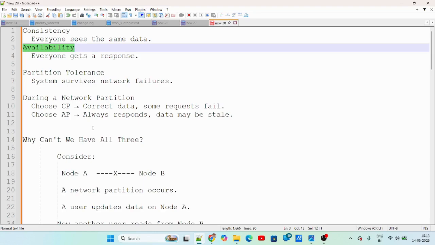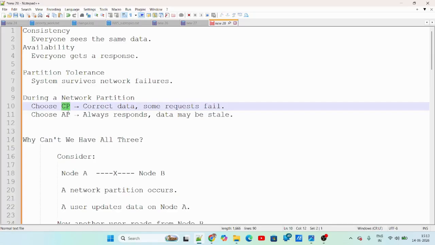We'll understand this with an example. Say the first one, CP. What we are saying is, I will provide only correct data. Correct data means all the nodes, node A, node B, node C, node D, whatever, have the same set of data. Even though the request fails, we are compromising on availability. That is why A is missing here. During a network partition, my goal is to give consistent data. If I'm going with consistency, then I'll have to forego availability. That is why the request fails.